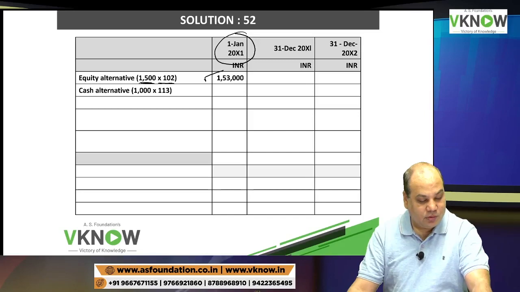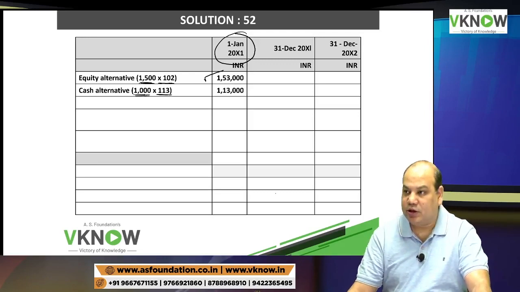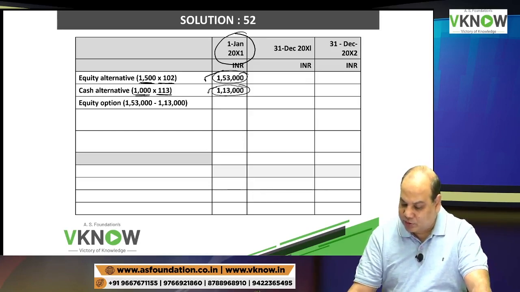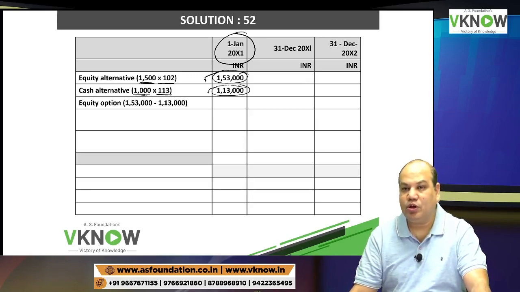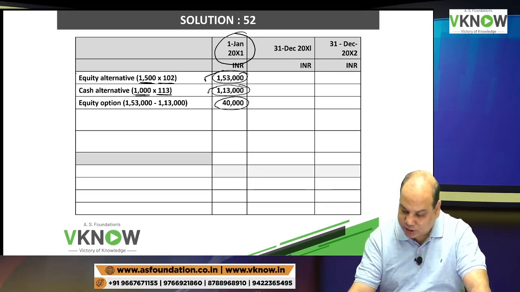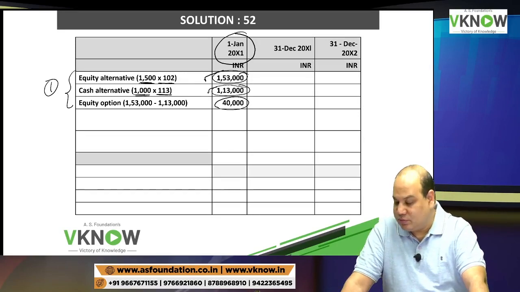If I take cash settlement, today the value of this contract is 1,13,000. Check. Because the equity is more than cash, that means there is some SBP reserve. There is an equity component, and that is equal to 40,000. So this is like our working note 1, which we did earlier. They have done it in one table only.